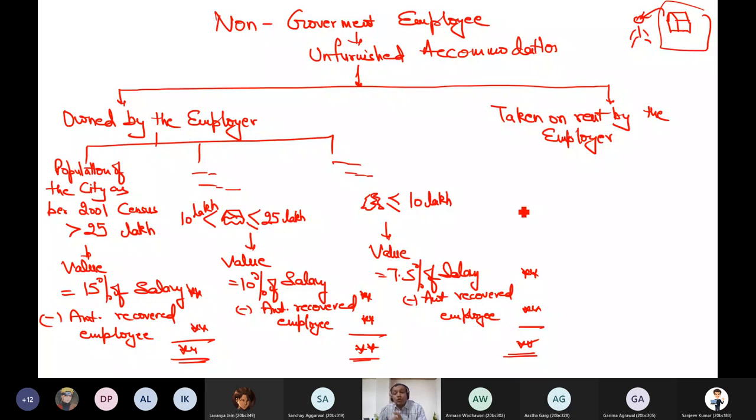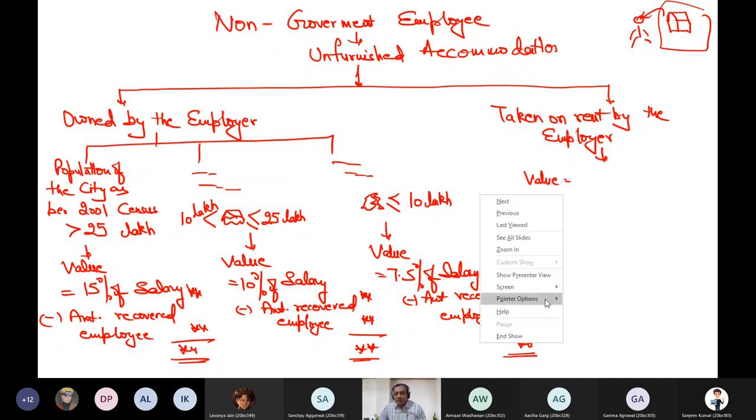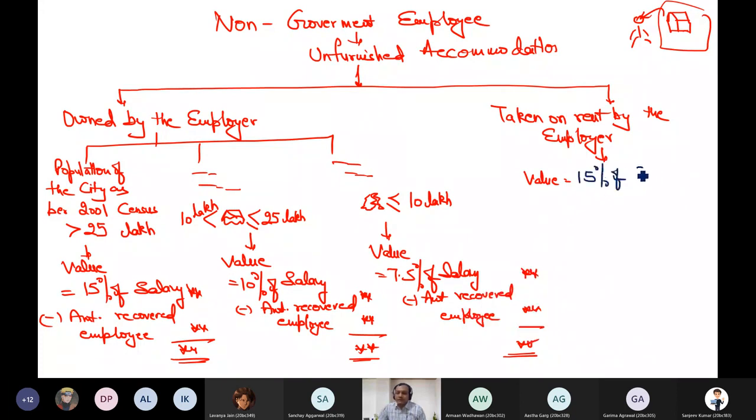Now, if accommodation is not owned by my employer, हो सकता है इन्फोसिस ने भी रेंट पे लिया हो पर मुझे रेंट फ्री दे दिया हो, then there is no need to check the population. Answer is very simple. Value is 15% of salary or rent paid by the employer, whichever is less. You have to simply apply the logic.